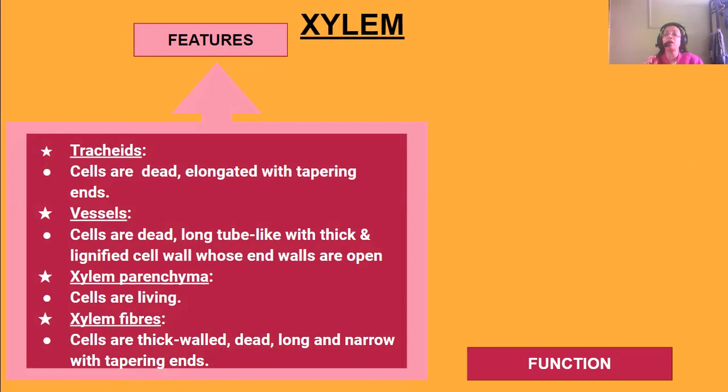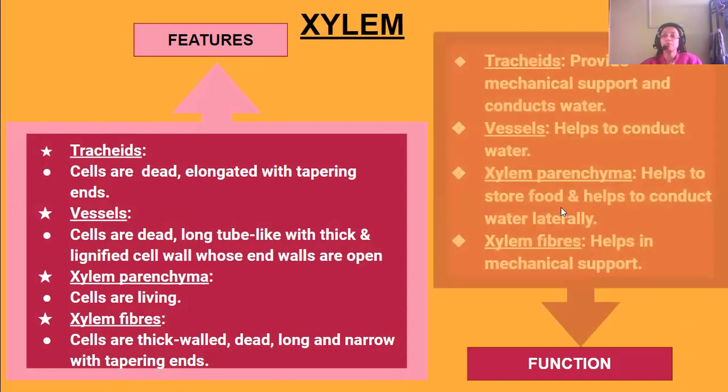Now, xylem parenchyma cells are living, but xylem fibers, again, these cells are also dead. So tracheids, vessels, and xylem fiber cells are dead cells. Xylem fibers are thick-walled, long and narrow with tapering ends.